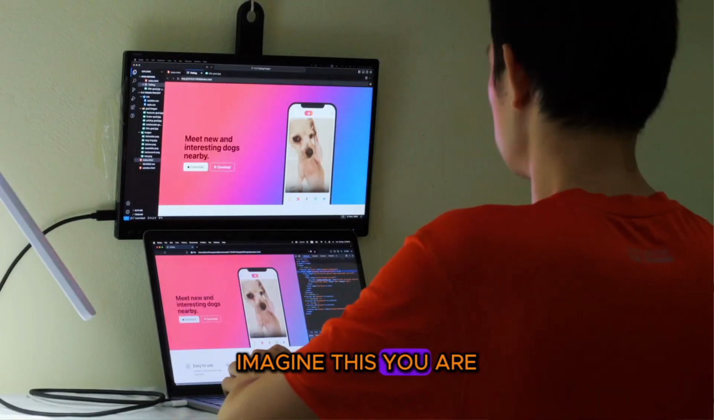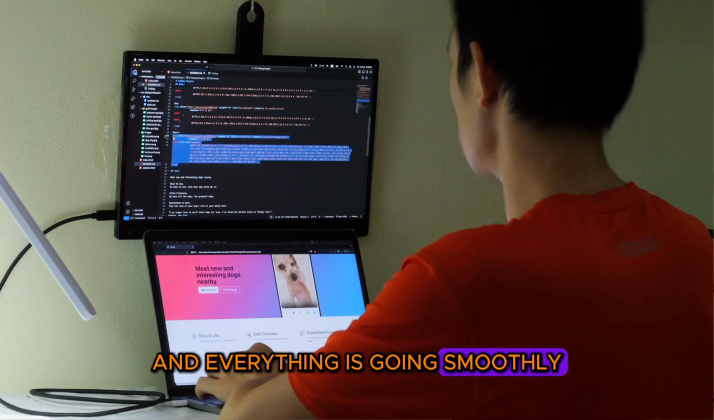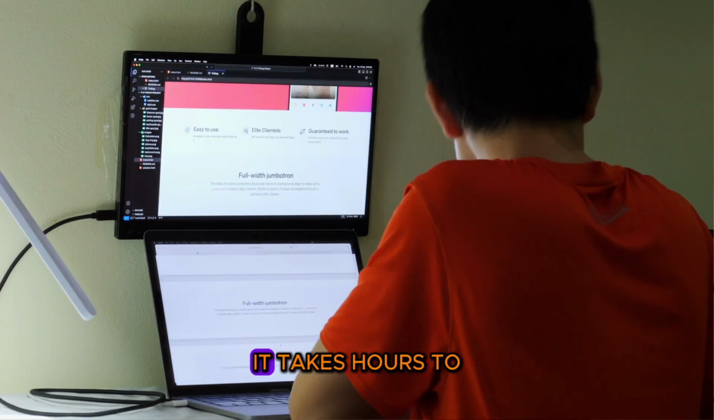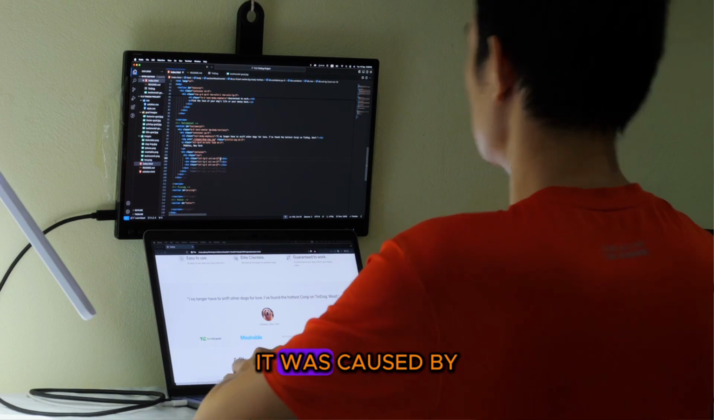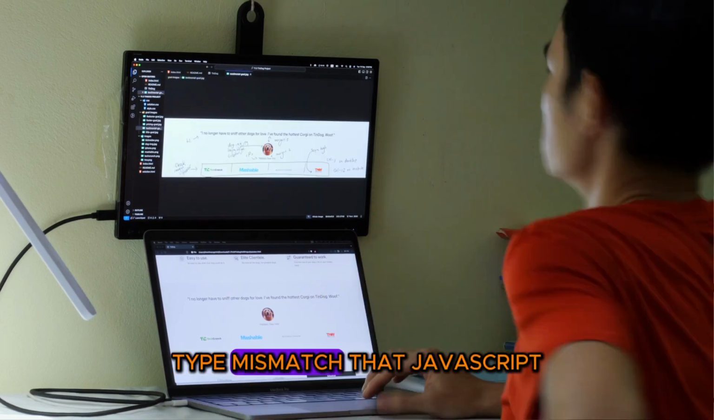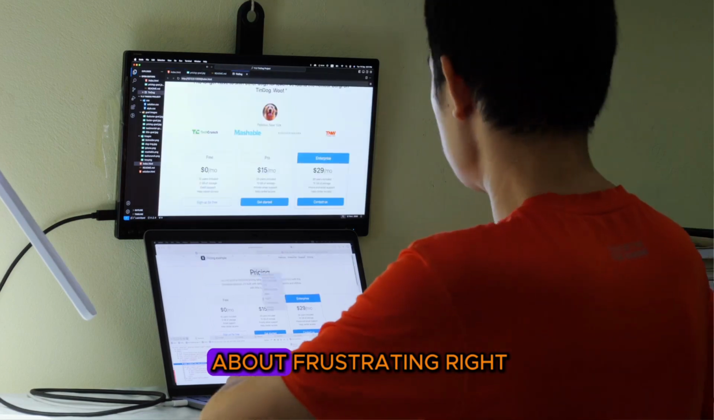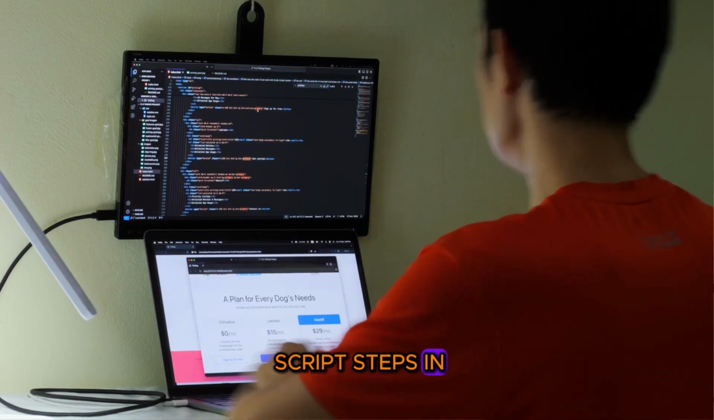Imagine this: you are building a web application and everything is going smoothly until you encounter a bug so obscure it takes hours to fix. Turns out it was caused by a simple type mismatch that JavaScript did not warn you about. Frustrating, right? This is where TypeScript steps in.